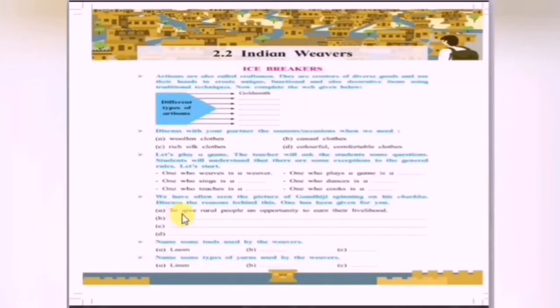Alright, dear friends, see the next. We have often seen the picture of Gandhiji spinning on his charkha. What is the significance of that picture in the history textbook? You might have seen Gandhiji spinning on his charkha. You must have seen that picture. What is its significance? One is already given: to give rural people an opportunity to earn their livelihood. And the second one, what is the significance? To propagate the Swadeshi movement. At that time, before independence, Gandhiji started the Swadeshi movement.